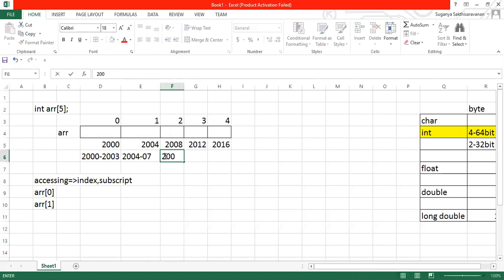So sometimes they used to give &arr. This calculation I'm explaining because sometimes you're supposed to print the address of it. If they give &arr, they'll be asking what the next address is. So you'll be in a position to answer.